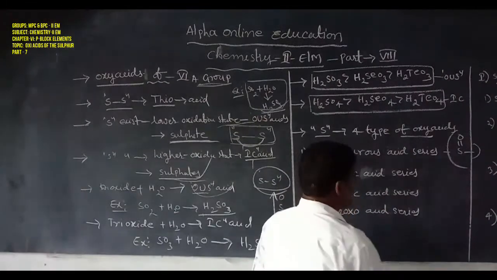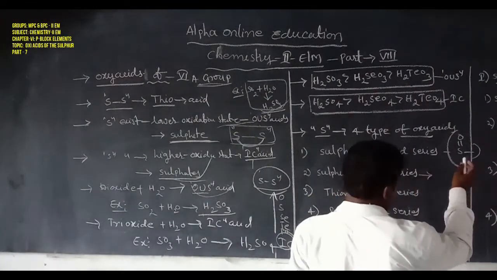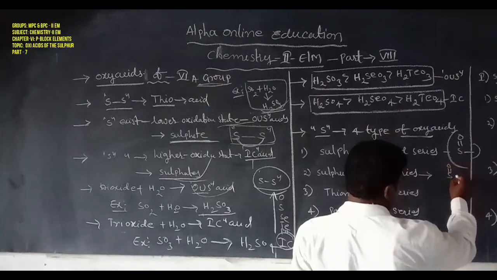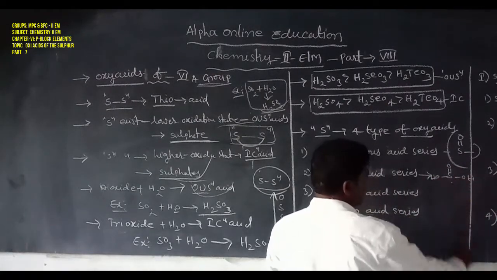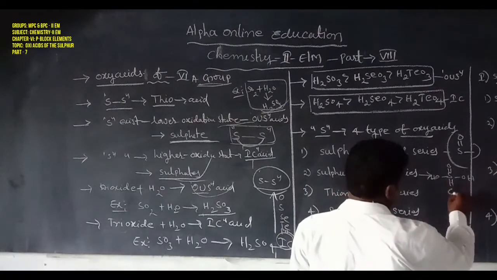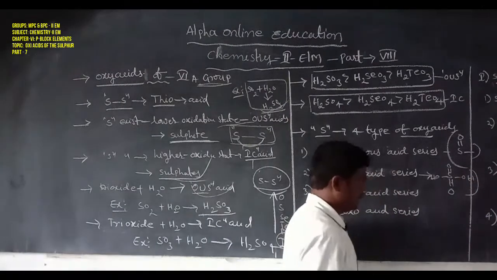Next one is the sulfuric acid series. It has S double bond O, S bond OH, and another bond OH. That is also known as the sulfuric acid series. Here is the strong acid series.